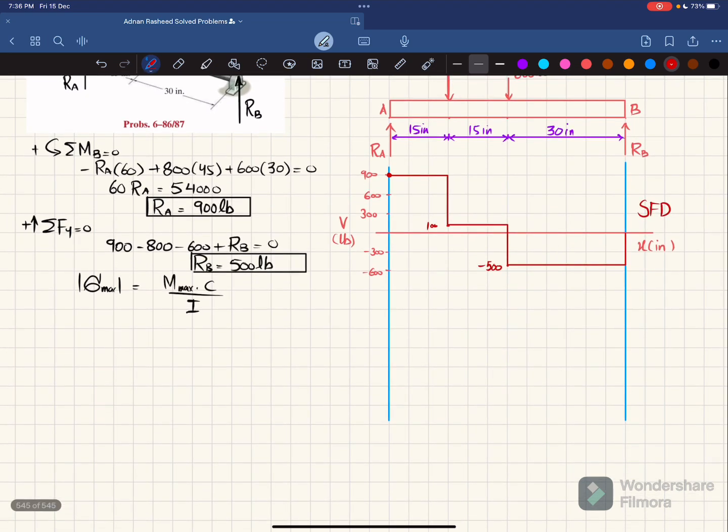Now we'll draw the bending moment diagram. For that I will draw a horizontal line to show the length X in inches, and on the y-axis we have moment, which has units of pounds into inch. Let each division be 10,000. This is 20,000.